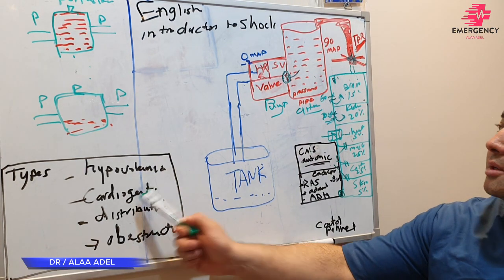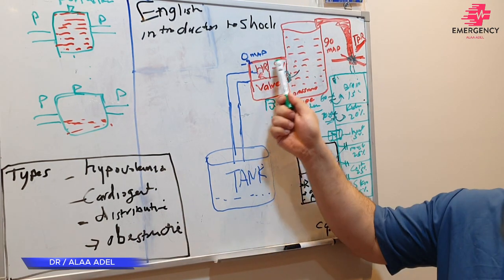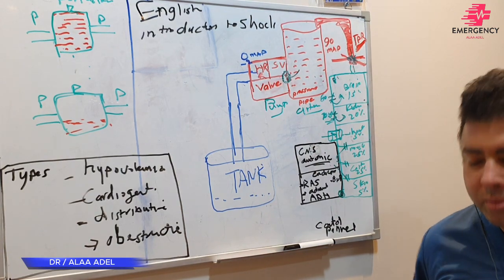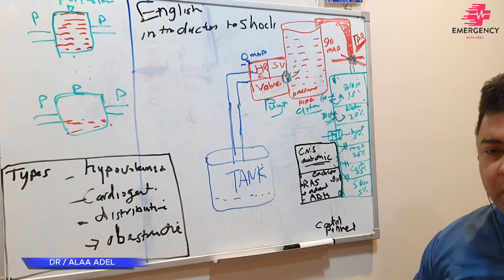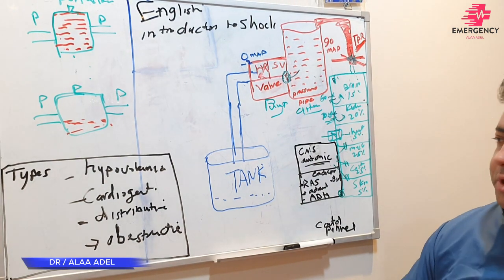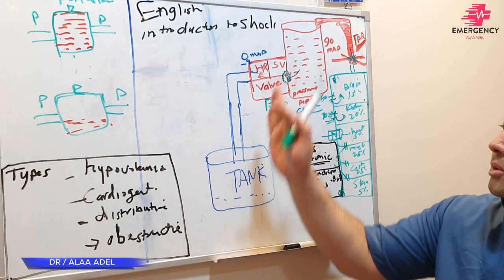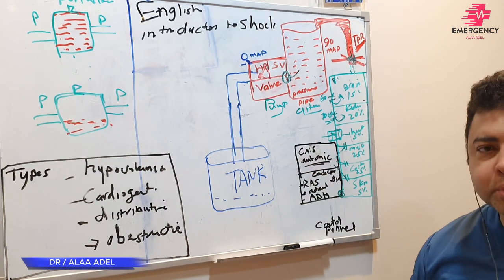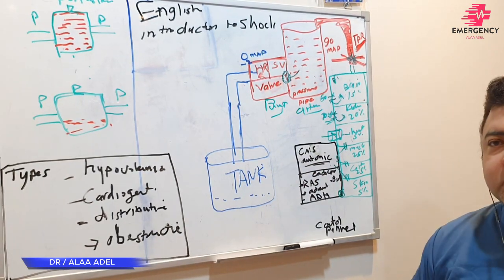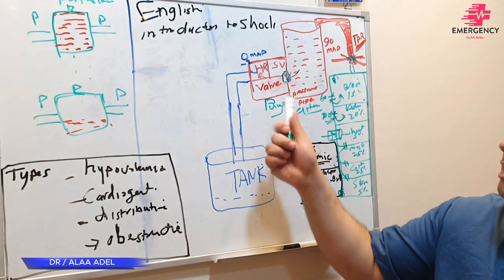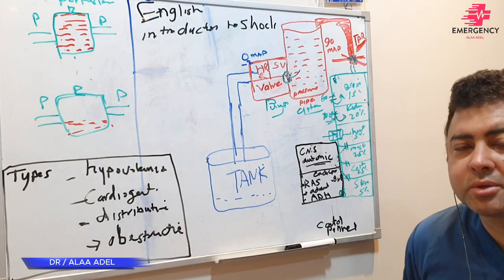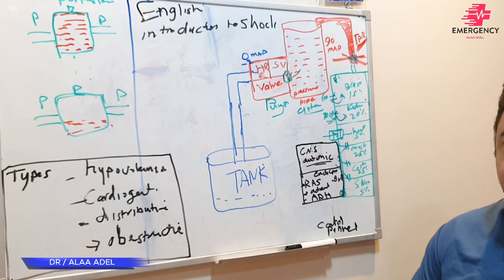The second one is called cardiogenic. One of these three is affected. Okay, the volume is okay. I put the probe here on the IVC. The IVC is full, the patient has no signs of hypovolemia. So I will go to the next step. It is a pump. Check the pump. How to check the pump? Attach the patient to the monitor and take the probe, put it on the heart. Check the valve, contractility and stroke volume to check the pump.